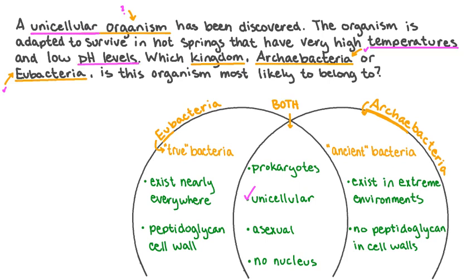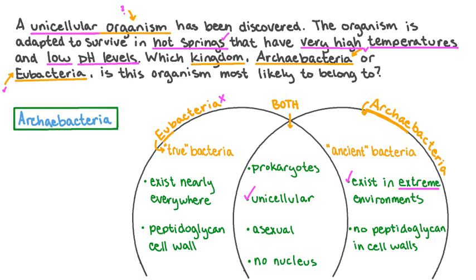We are also told that this organism exists where temperatures are very high and pH is very low. While extremely high temperature and low pH would kill most eubacteria, archaebacteria are known for existing in extreme environments. A hot spring is a good example of an extreme environment. So we can conclude that the kingdom that this unicellular organism is most likely to belong to is archaebacteria.